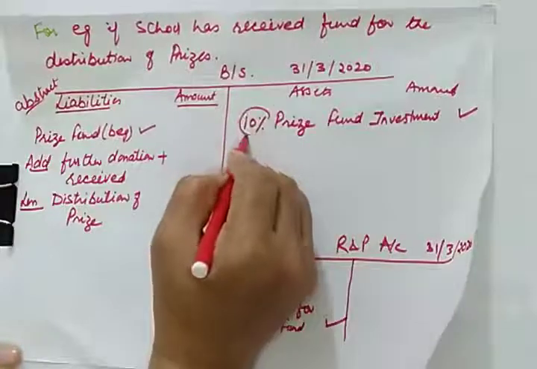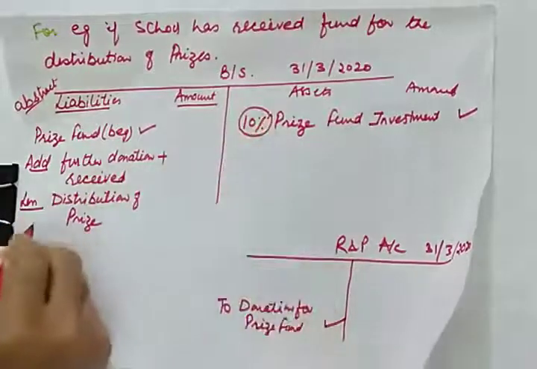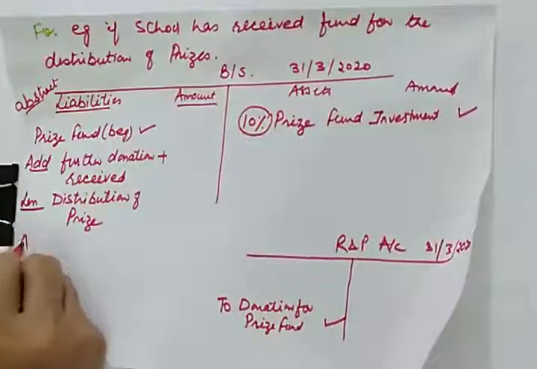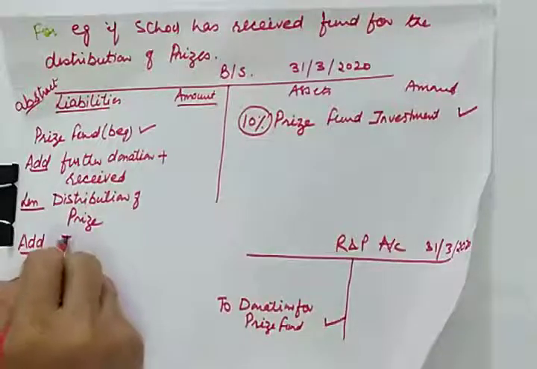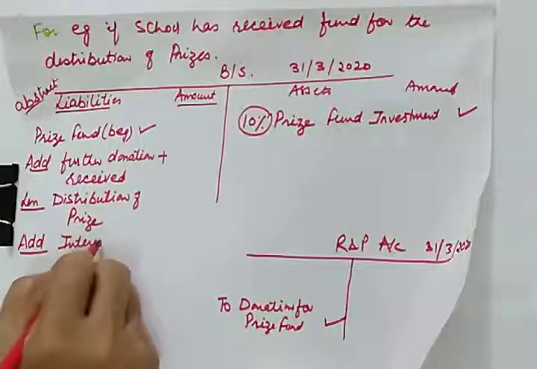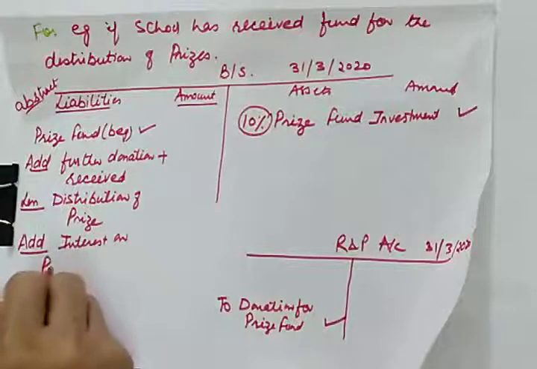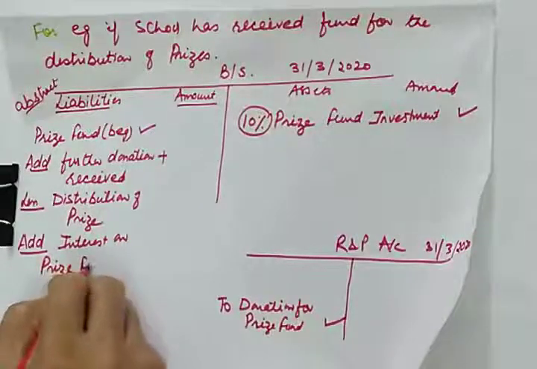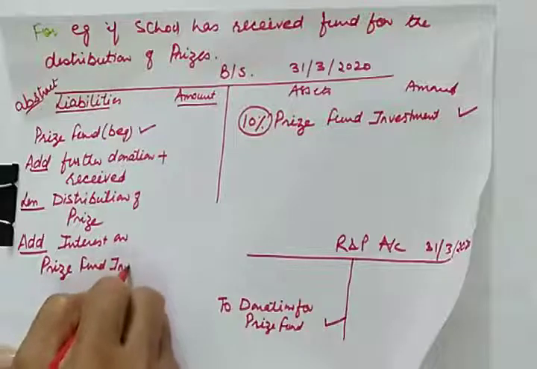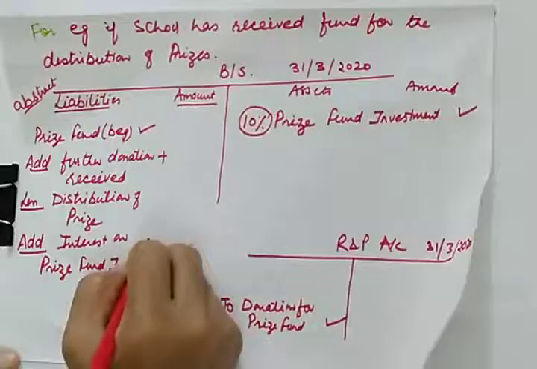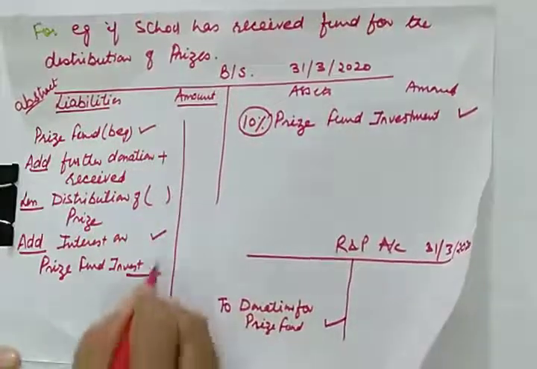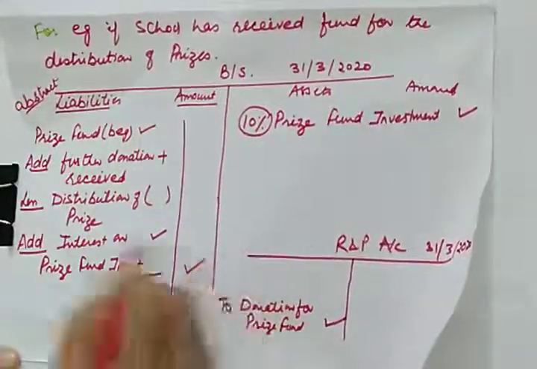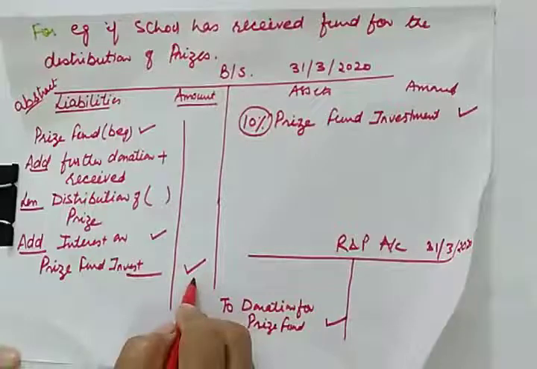Suppose this 10% is the income, so whatever income you receive will be added to the fund. So add interest on prize fund investment. Then on the outer side we'll be showing the net amount of fund.